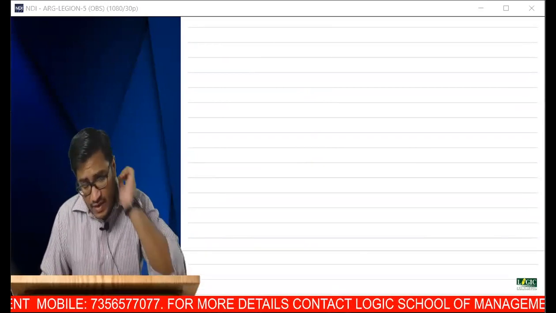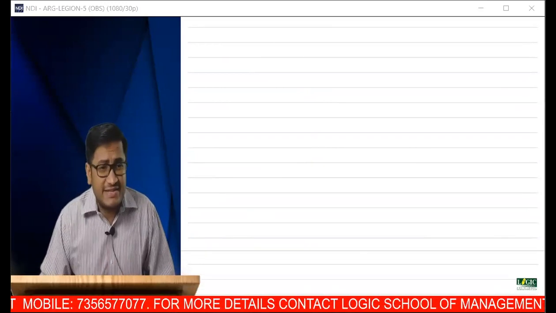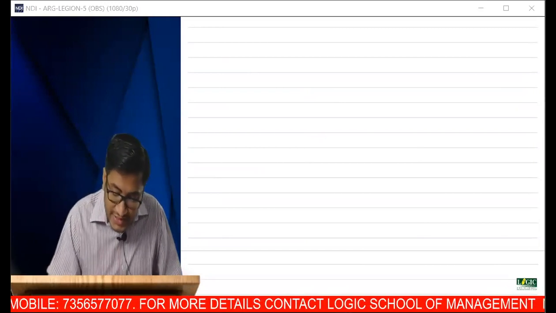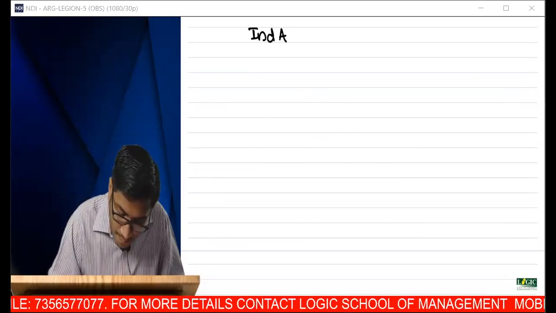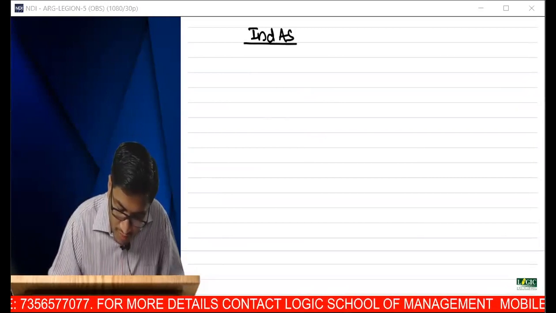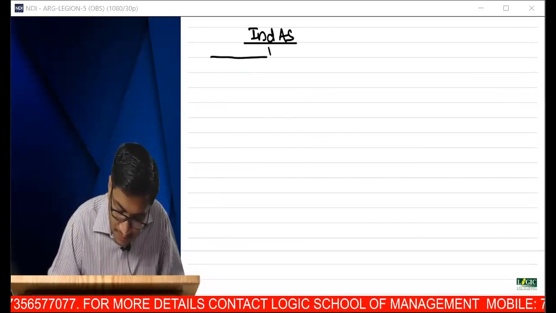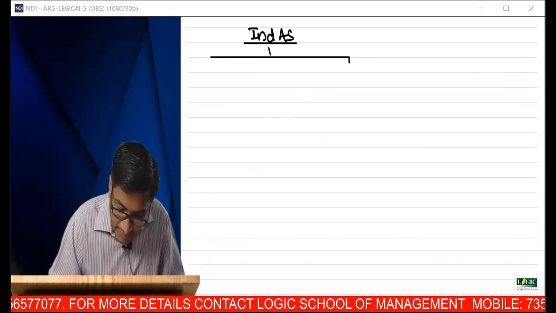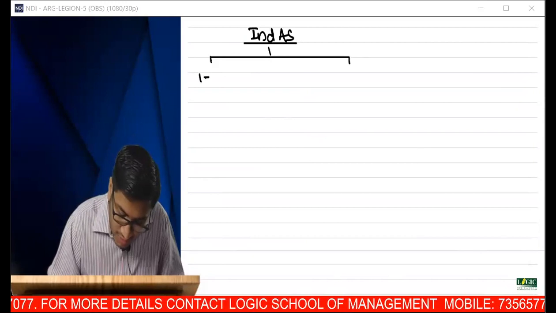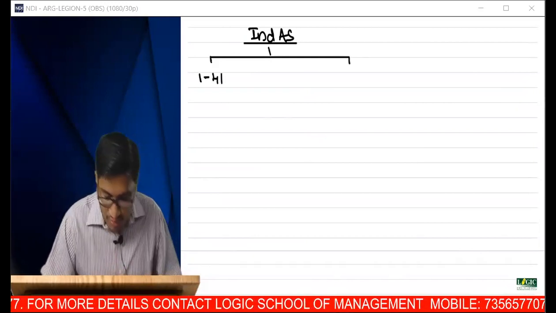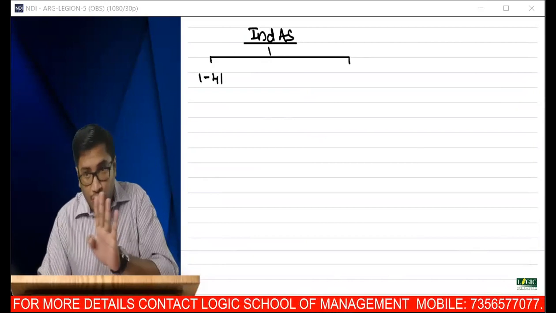Then we started with what is special about Ind AS. We said there are two series of numbering in Ind AS. One is a 2-digit number, one is a 3-digit number. The 2-digit numbers run from Ind AS 1 to 41. Need not be worried, you don't have 41 standards.